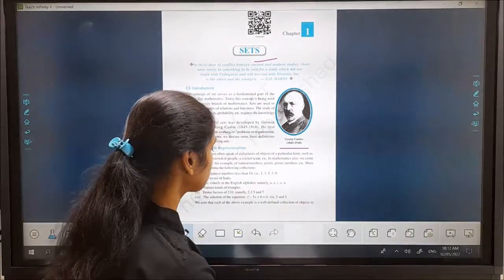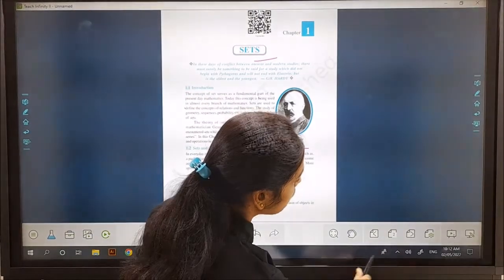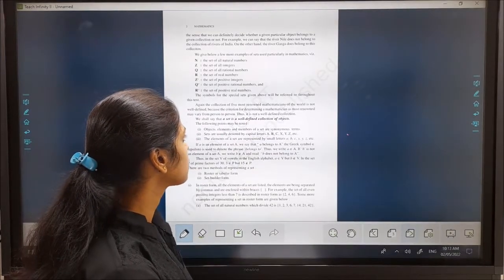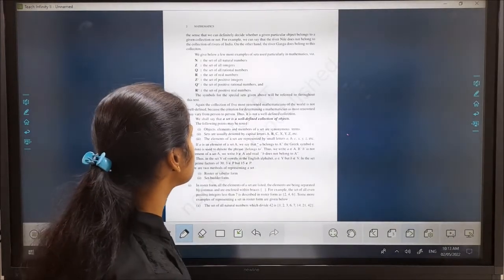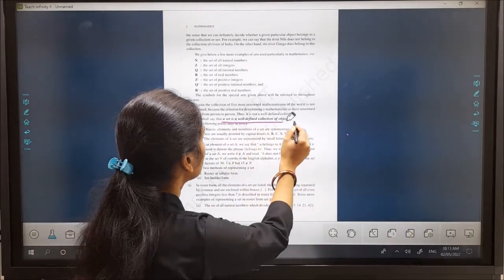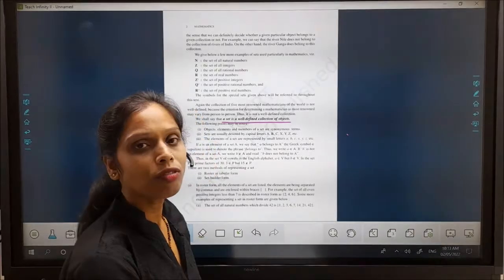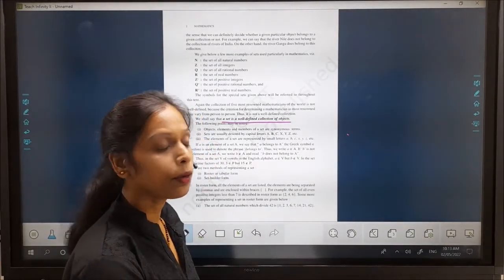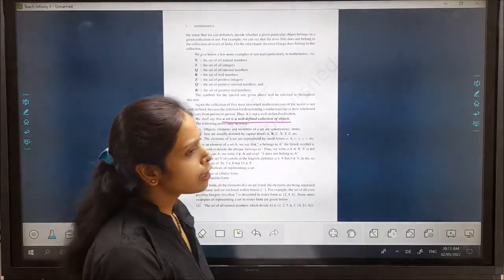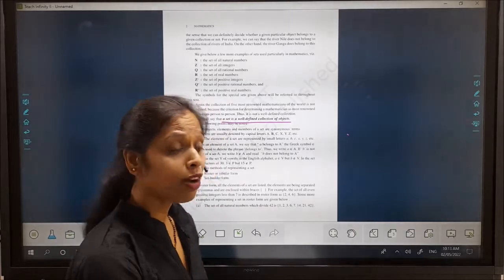And now our next one is, what is a set here defined? A set is a well-defined collection of objects. Okay. Then the set is denoted by a capital letter of the English alphabet.